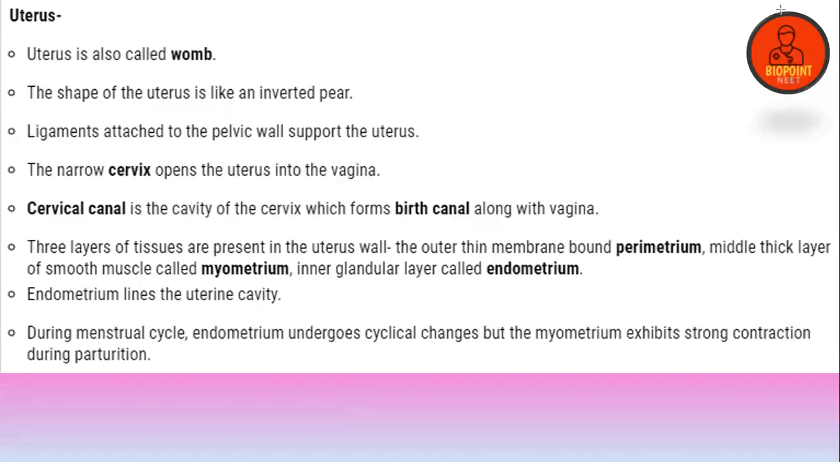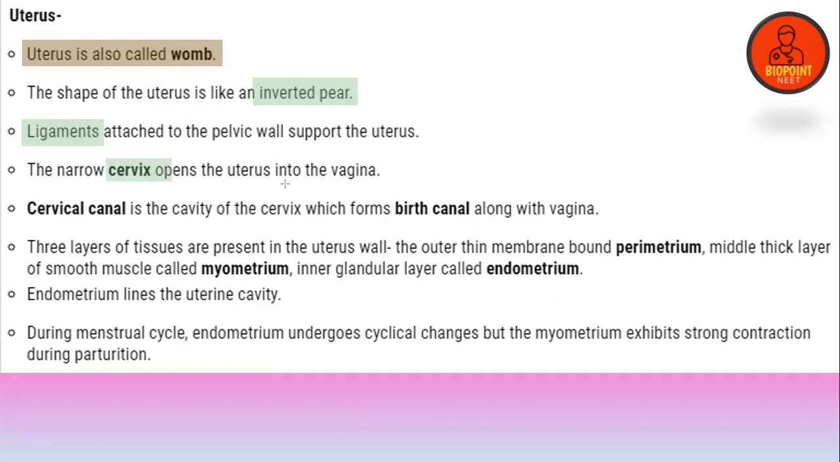Okay, so the uterus is also known as the womb. The shape of the uterus is an inverted pear-like structure. There are ligaments attached to the pelvic wall that support the uterus.